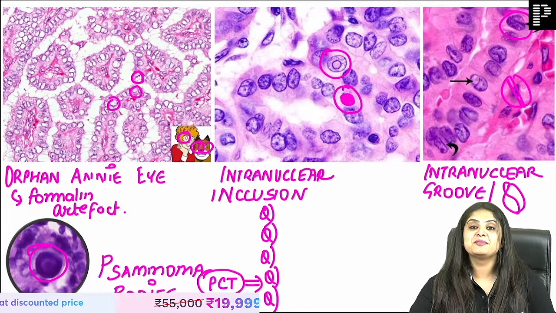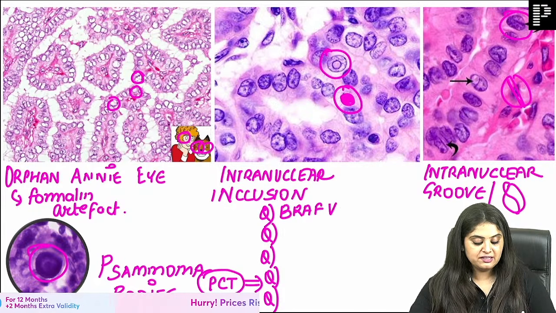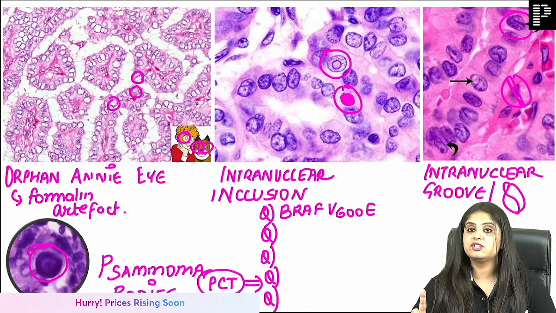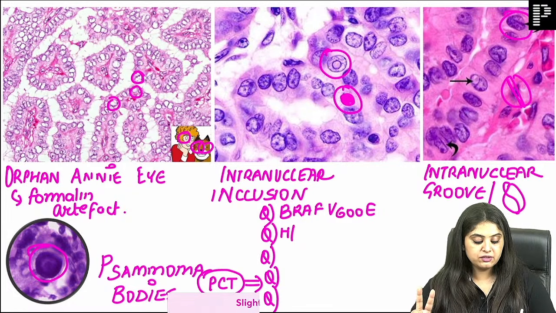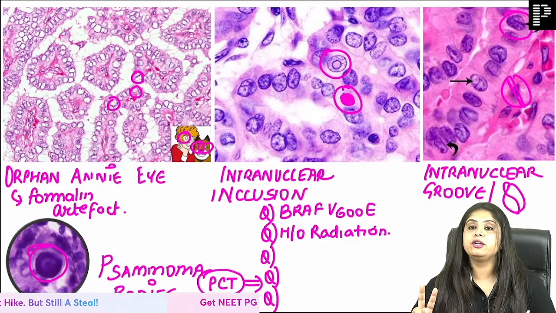Question number 1 is genetics. Which mutation? It is the BRAF V600E mutation that you see. Any other history that is going to be very significant? There is going to be a history of radiation that is going to be significant.